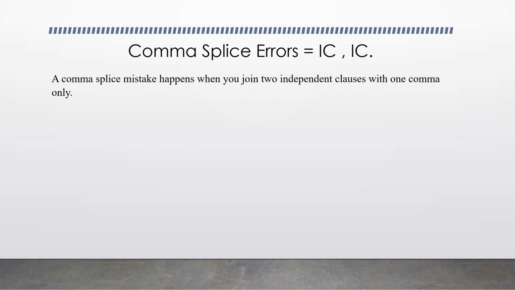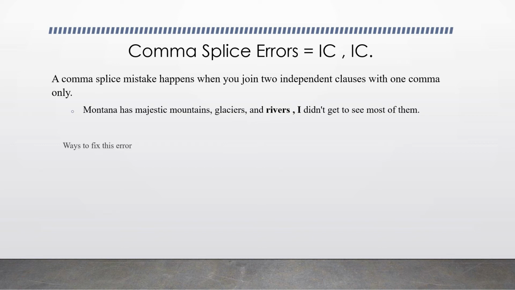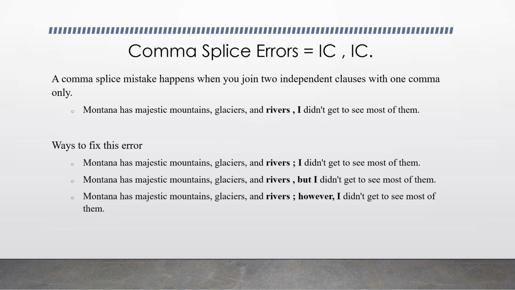And the third error is comma splice. A comma splice mistake happens when you join 2 independent clauses with just 1 comma. For example, "Montana has majestic mountains, glaciers, and rivers, I did not get to see most of them." And how do you fix this? The same 3 ways as I mentioned before, the ways you connect 2 independent clauses.